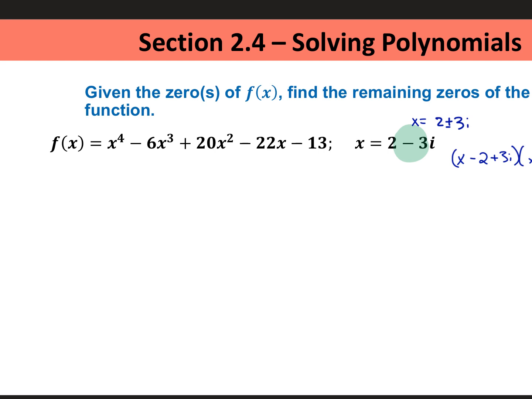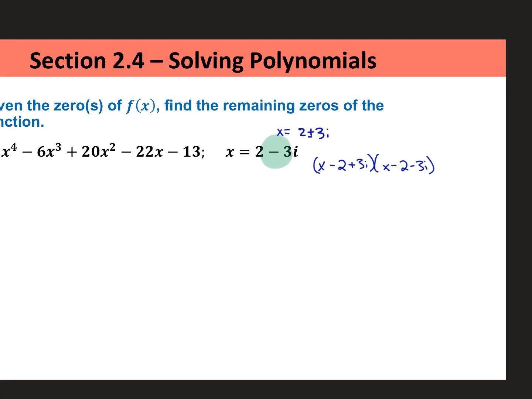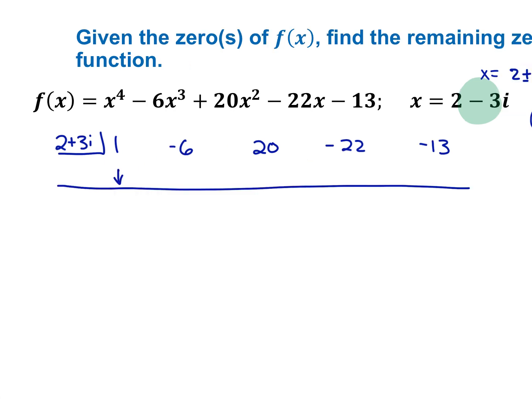I'll let you decide which way you want to go. Remember, if you take plan A, you have to do long division, because what you're going to get when you multiply those two is a quadratic. So you decide what route you want to take and then go for it. If you're doing synthetic division, you're going to want to leave some space. Here we go. Bring down the 1. 1 times anything is itself. And then negative 6 plus that, just combine the like terms: negative 4 plus 3i.